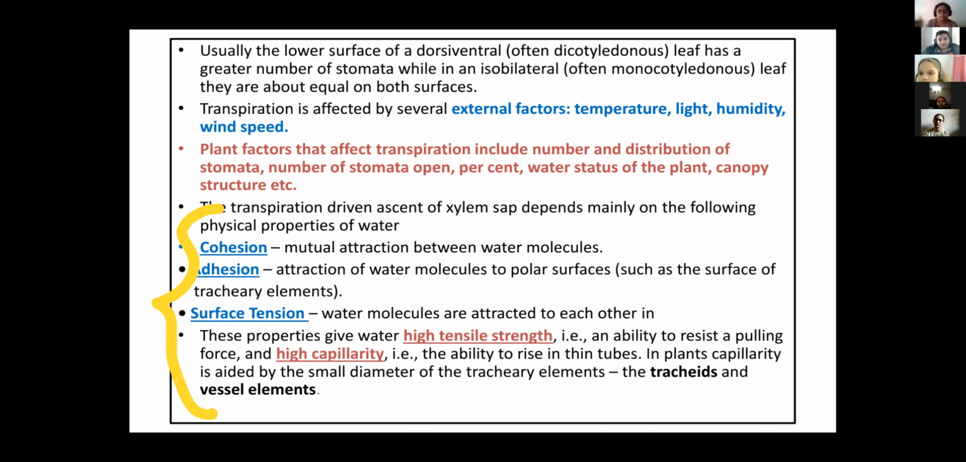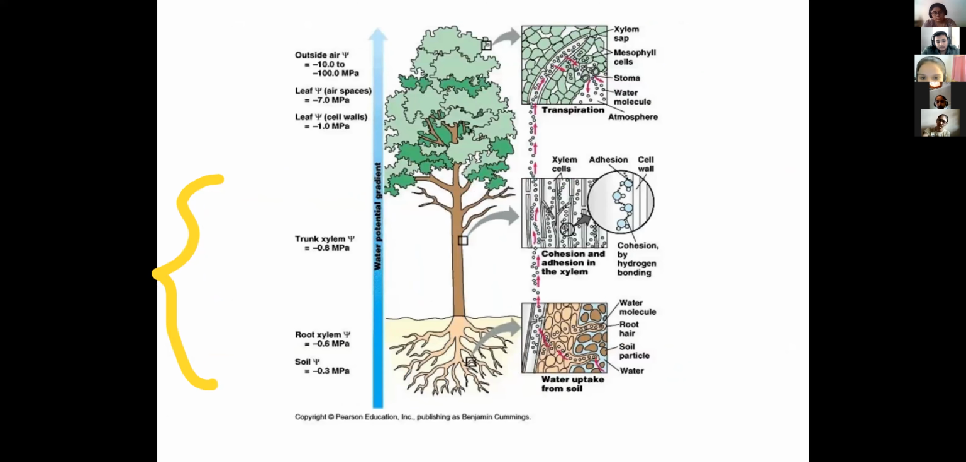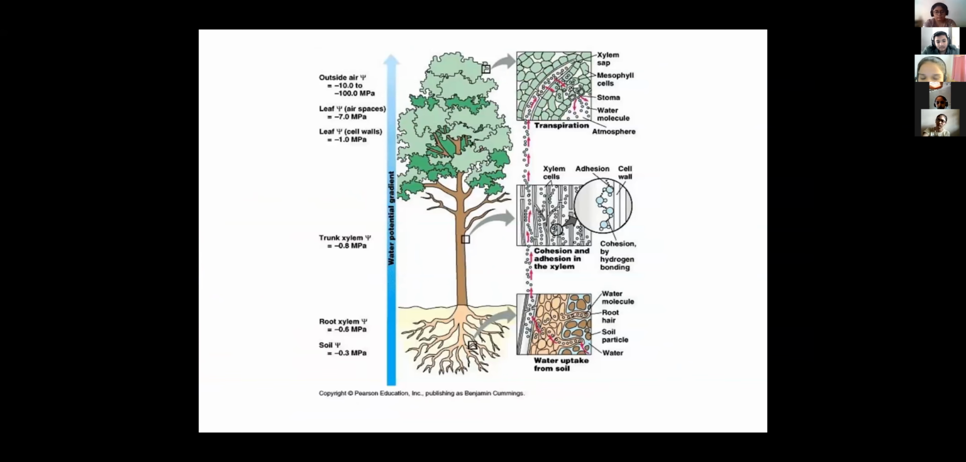If attraction occurs between two water molecules, that we call cohesion, right? Next, if attraction occurs between the water molecules and a polar surface, like the walls of the tracheids and the walls of the vessels with water molecules, that we call adhesion, right?